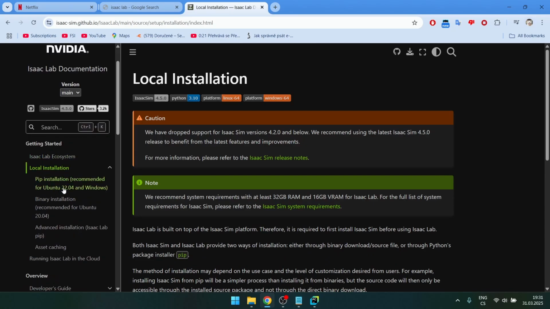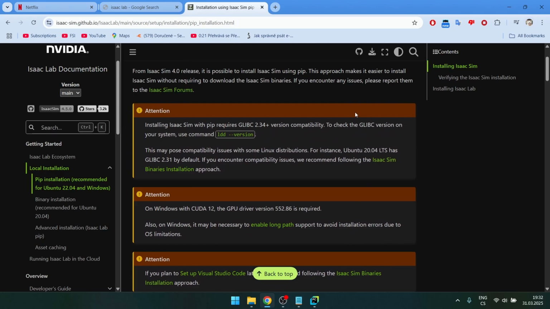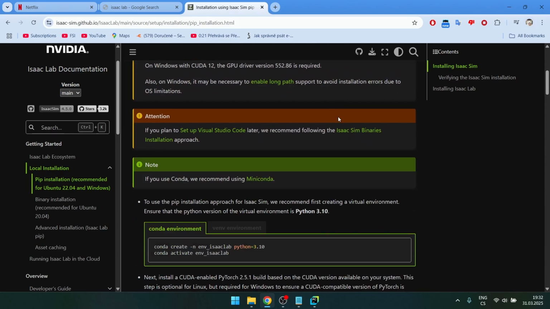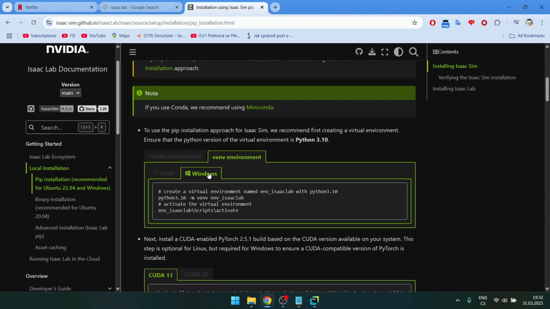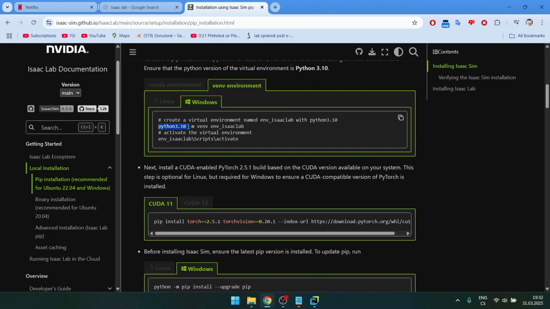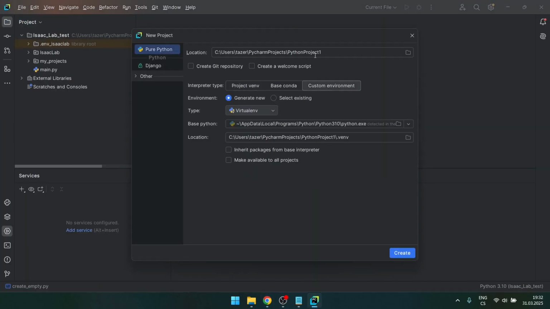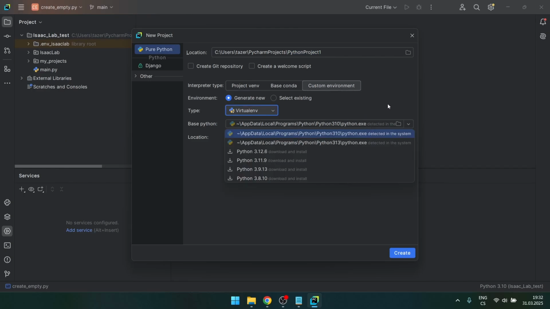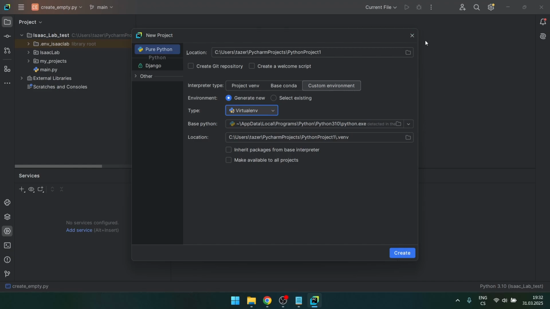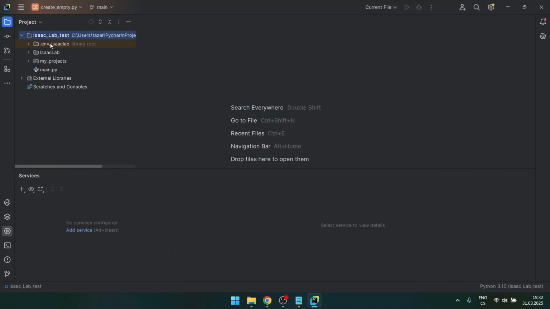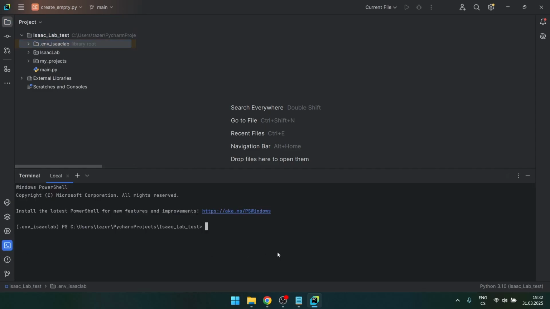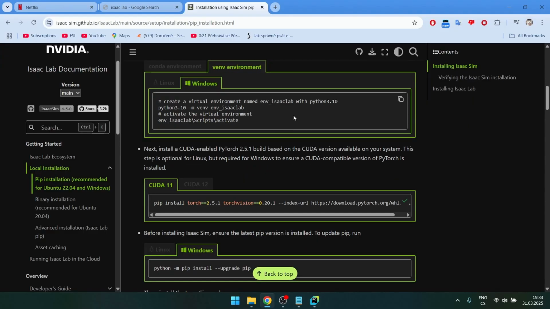Isaac Lab installation, then pip installation. With pip you install all the Python things, and here's the tutorial. So I just followed this. So I'm using a virtual environment on Windows, and they want you to use Python 3.10 point something. You need to create a virtual environment with that. So I just clicked new project, I named it Isaac Lab Test, and for the virtual environment I used Python 3.10 something. I created the project, and then inside it I was able to open the terminal and start installing the packages. So I just followed this tutorial.